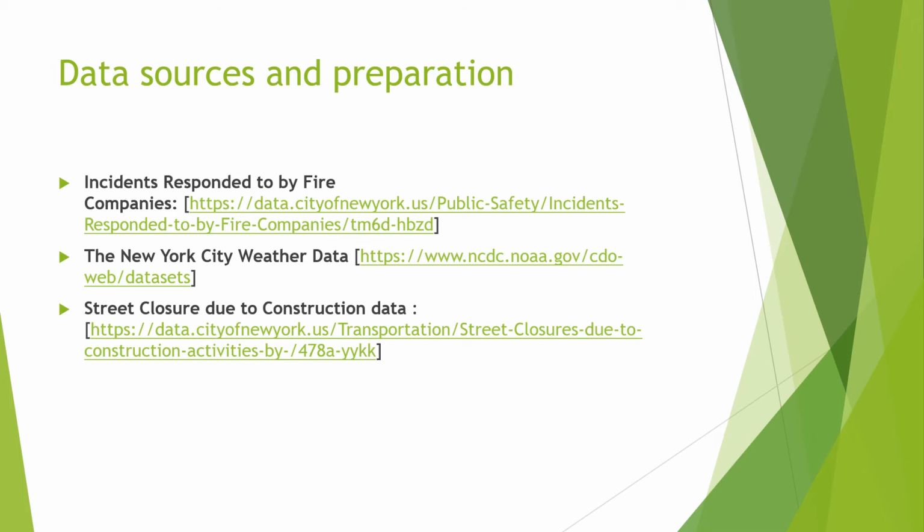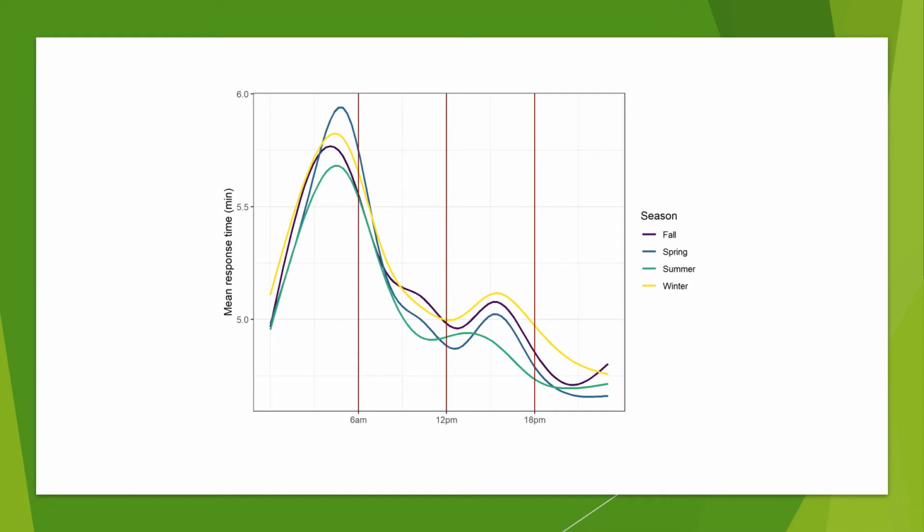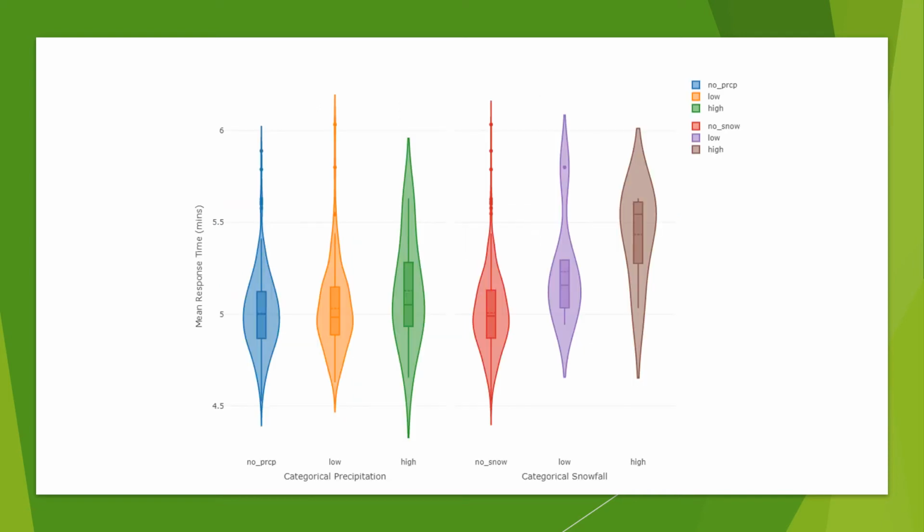These are the visualizations of our results between the mean response time in New York and the hours of the day. We can find that the mean response time reached its peak at around 5 p.m. This graph shows us the correlations between snowfall and precipitation conditions and the mean response times.